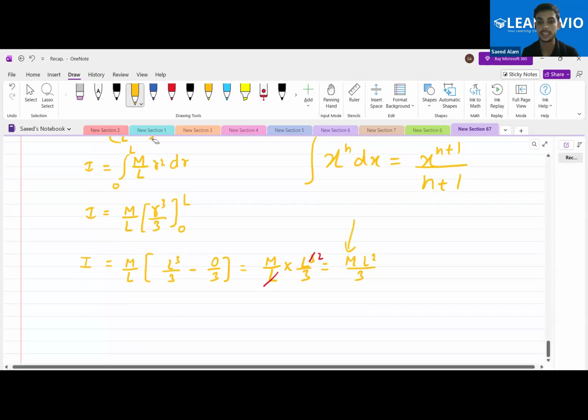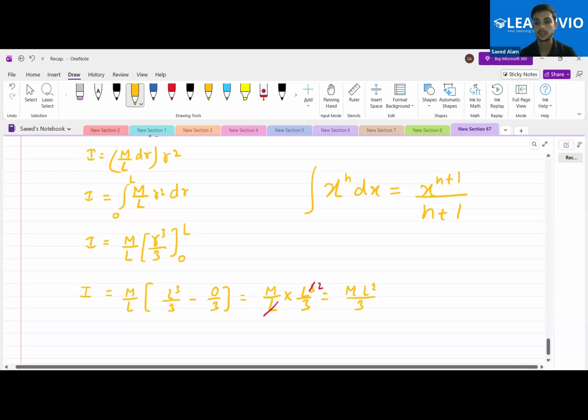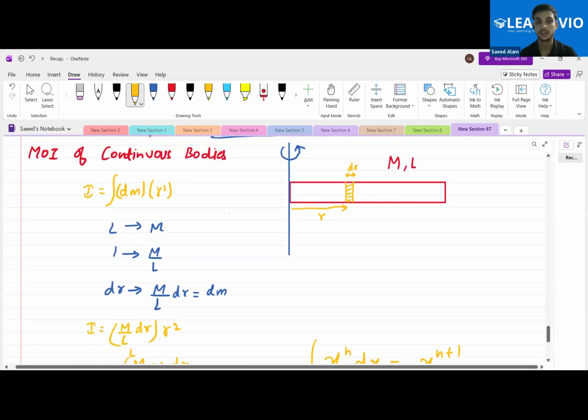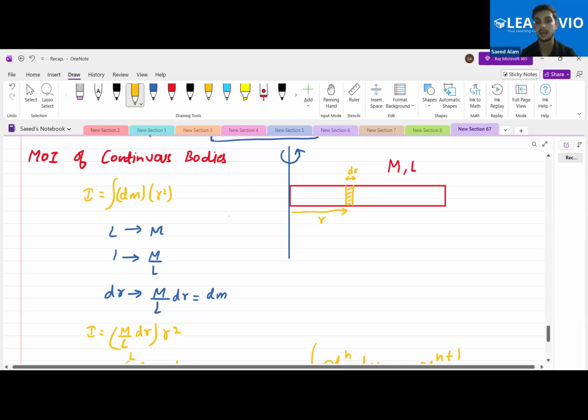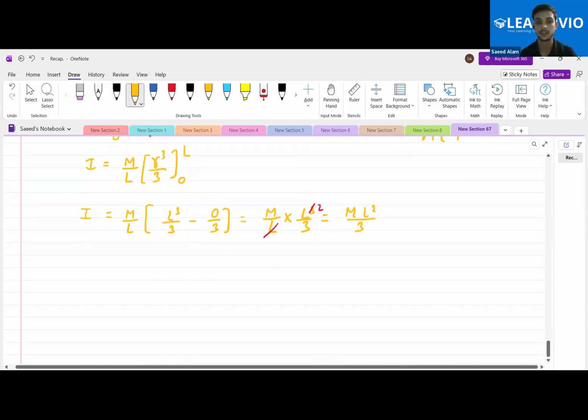M has the unit kg and L has the unit meter. So ultimately the unit will be ML square by 3. Okay, is this all clear to everyone? Yes, sir. Okay, so this is the moment of inertia about this particular axis.